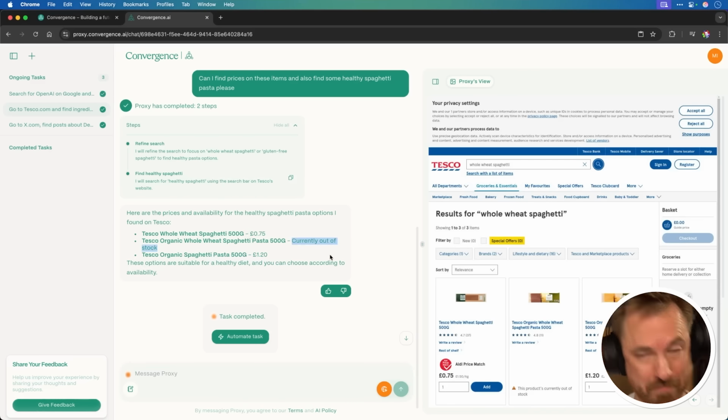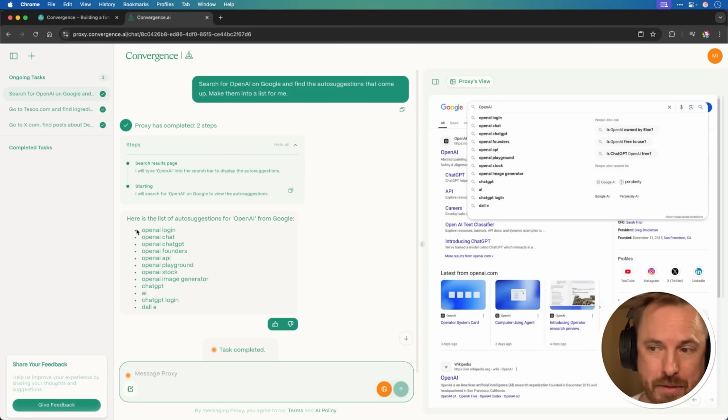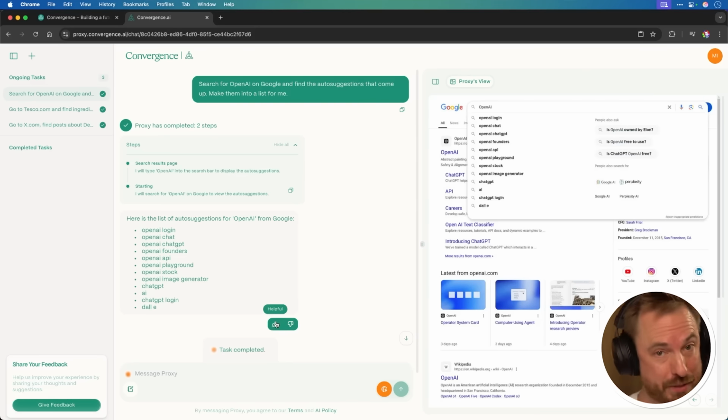And as you can see, it's typed in OpenAI to Google search. It's found all the auto suggestions and it's nicely summarized them into a list for me here. Exactly what I wanted. So I'll throw a thumbs up on it to say it was helpful.